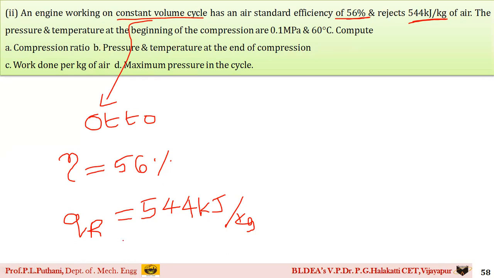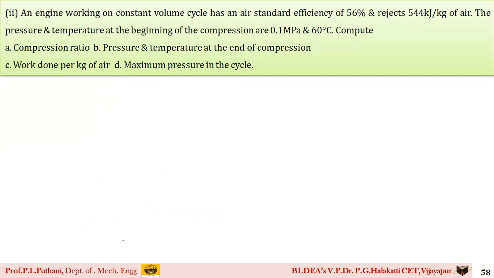Now the next important point is that the pressure and temperature at the beginning of compression are 0.1 megapascal and 60 degrees Celsius. Once more, I would like to highlight that you should always write pressure values in kilopascal.